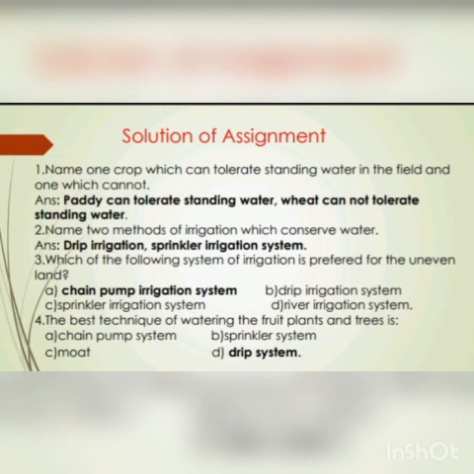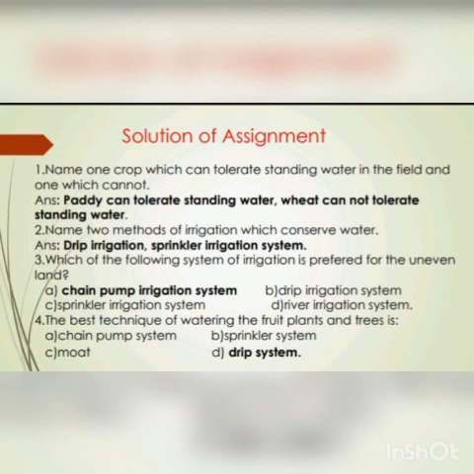Now question number 1: name one crop which can tolerate standing water in the field and one which cannot. Paddy can tolerate standing water, whereas wheat cannot tolerate standing water. Next, question number 2: name two methods of irrigation which conserve water. And the two methods are drip irrigation and sprinkler irrigation system.